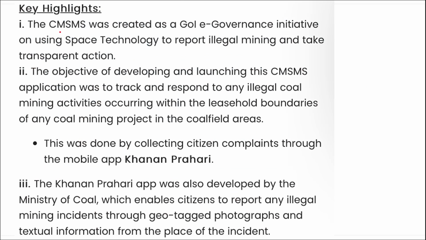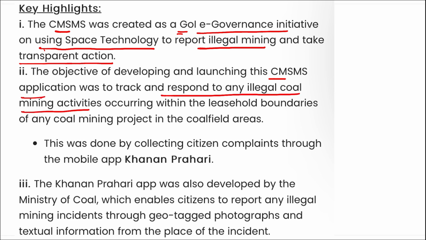Next, this was created as a Government of India e-governance initiative using space technology to report illegal mining and take transparent action. The objective of developing and launching this CMSMS application was to track and respond to any illegal coal mining activities occurring within the leasehold boundaries of any coal mining project in the coalfield areas.